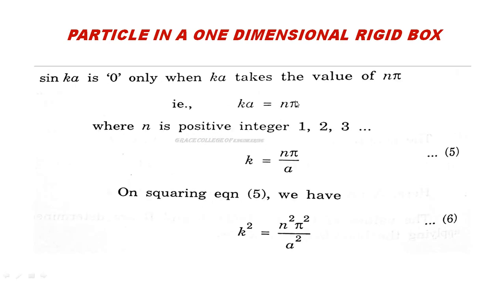So instead of that we can write it as the integral multiples of pi. So ka ங்கிறது is equal to n pi. Or from this we can write k is equal to n pi by a. Take this as equation number 5. From this we can find k squared. K squared is equal to n squared pi squared by a squared. Take this as equation number 6.